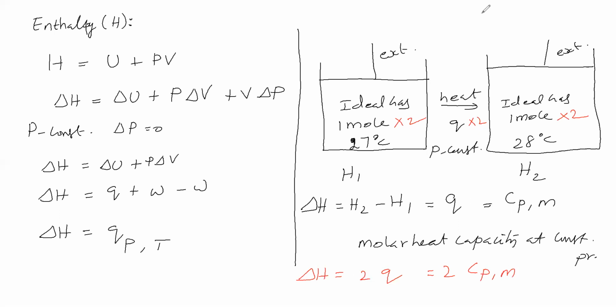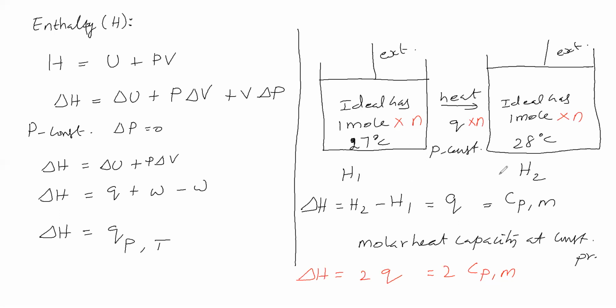Now, instead, we will make the number of moles N moles. For 1 mole, Q amount of heat we are supplying. For N moles, we have to multiply this Q by N, isn't it?